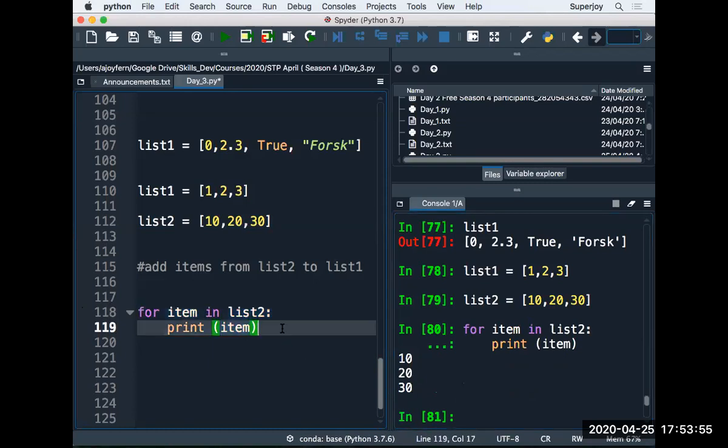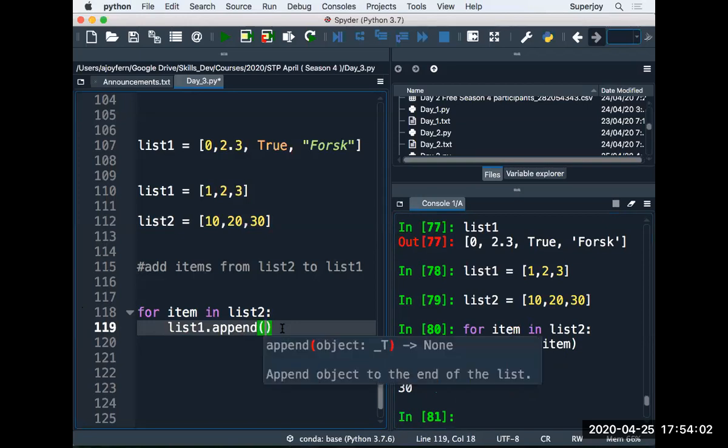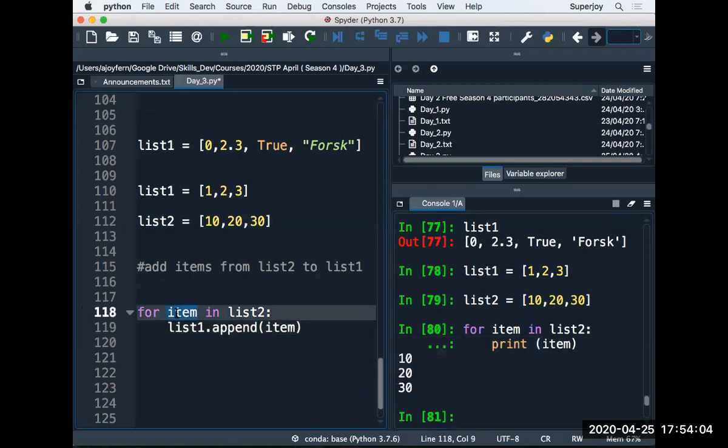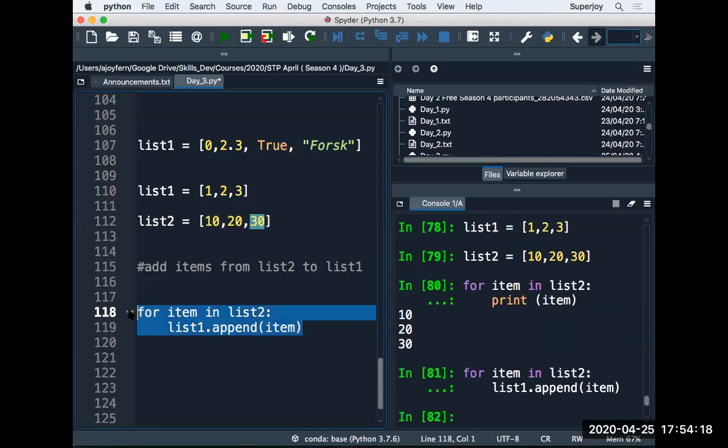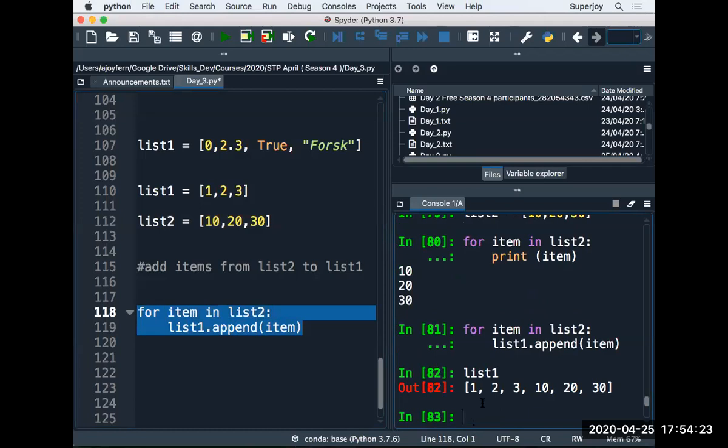So rather than a print statement, I use list 1 dot append, and append item. The first iteration item is 10, so it appends 10. Second iteration, item is 20, then 30. Now if I run this loop, you can see all of these items are individually added to list 1.